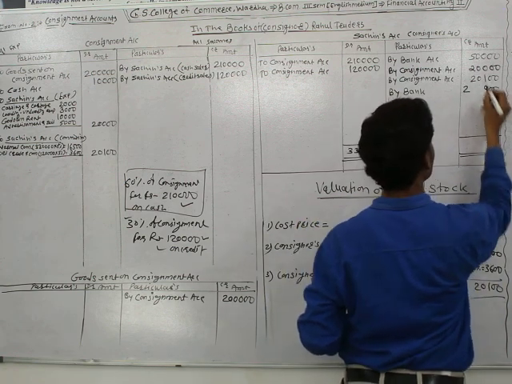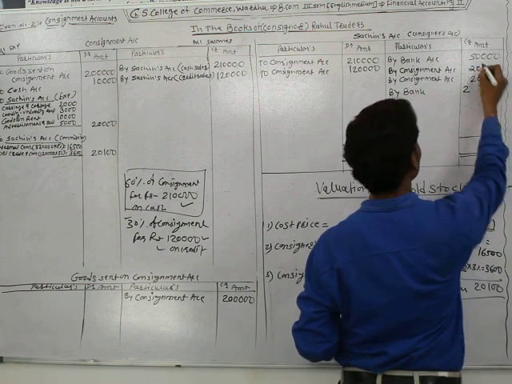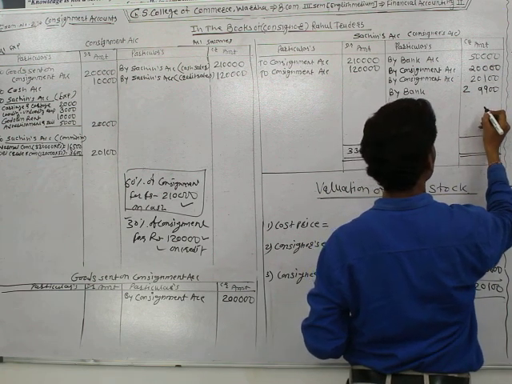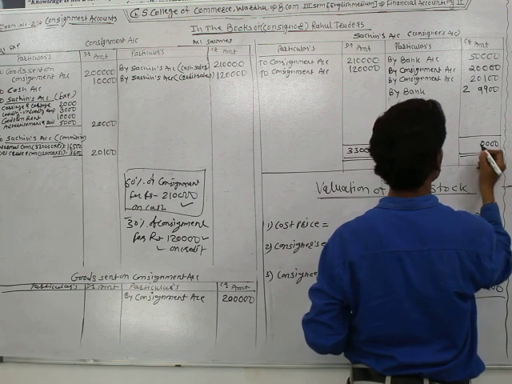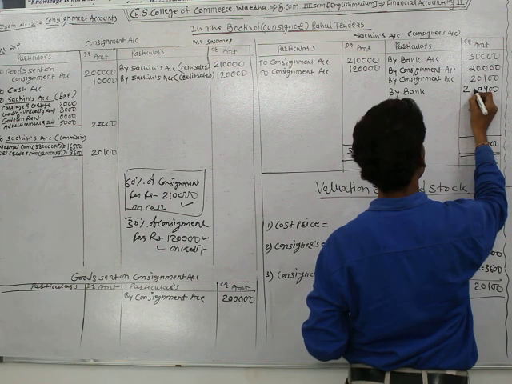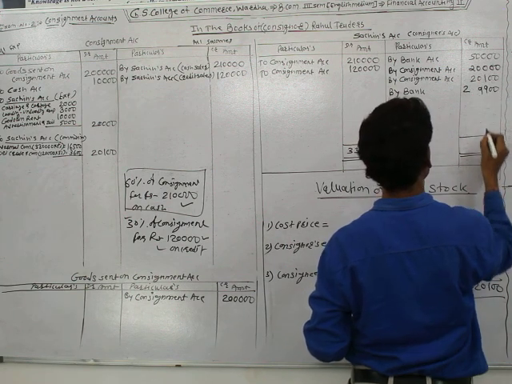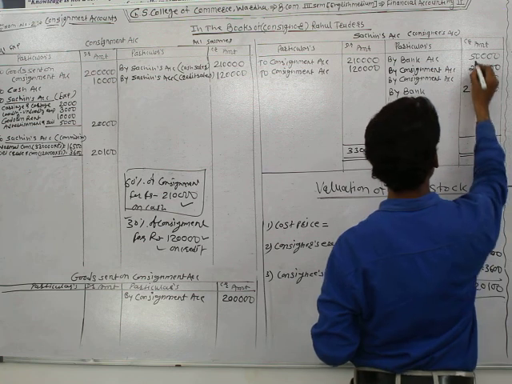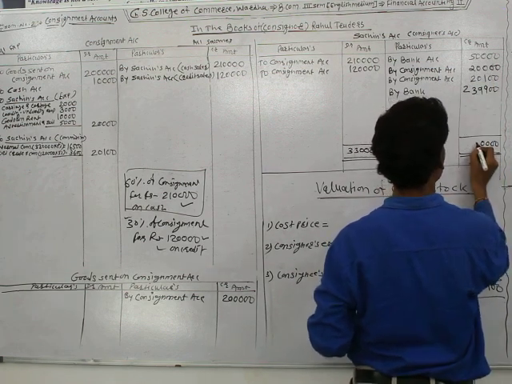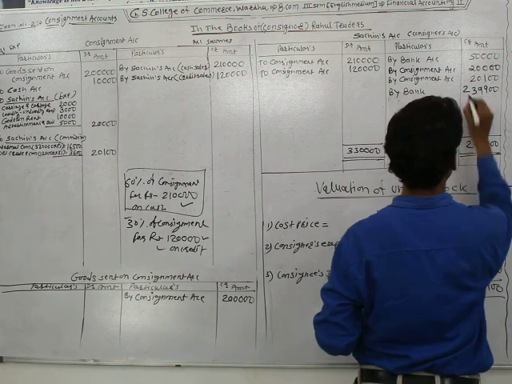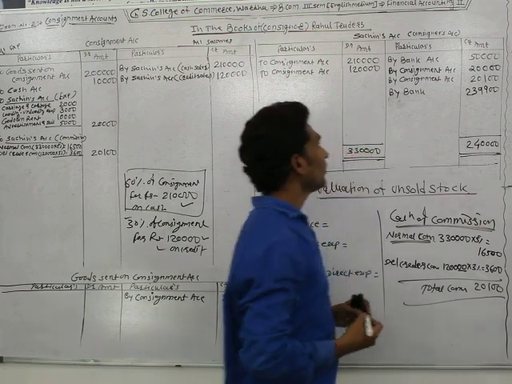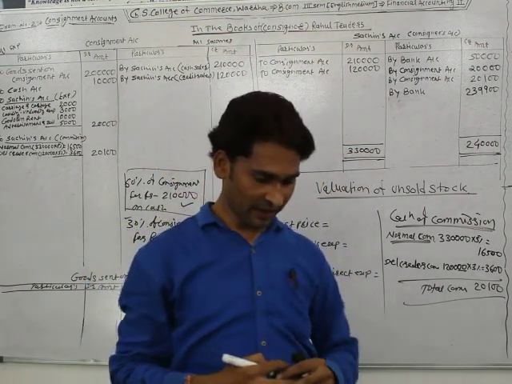The final amount we record from Sachin: rupees 2,39,900.